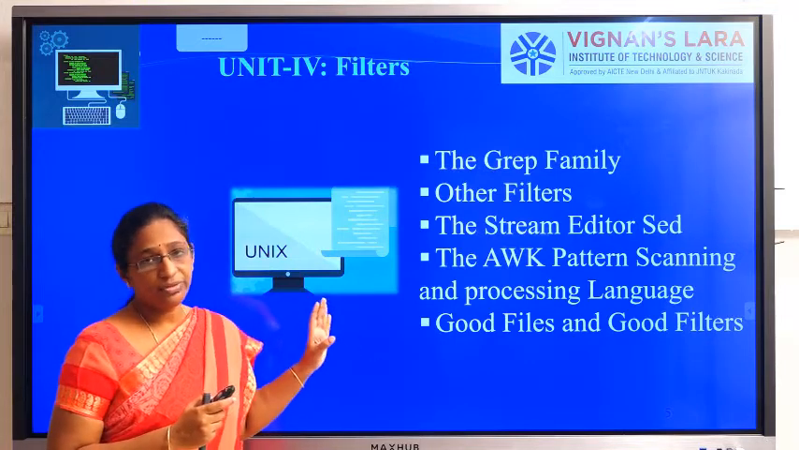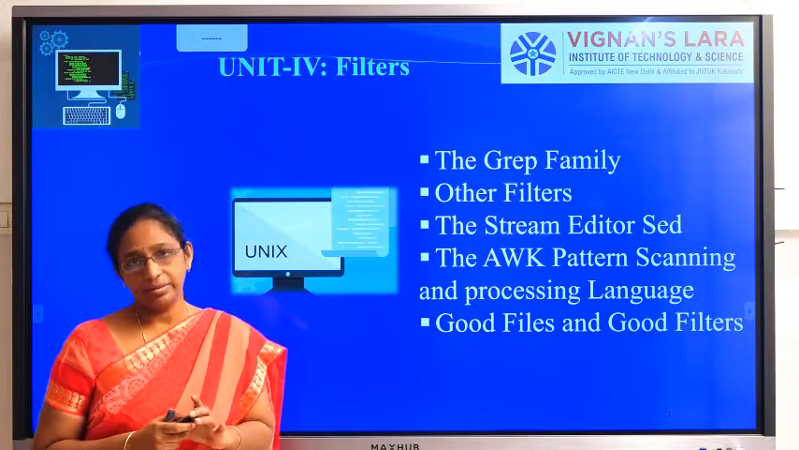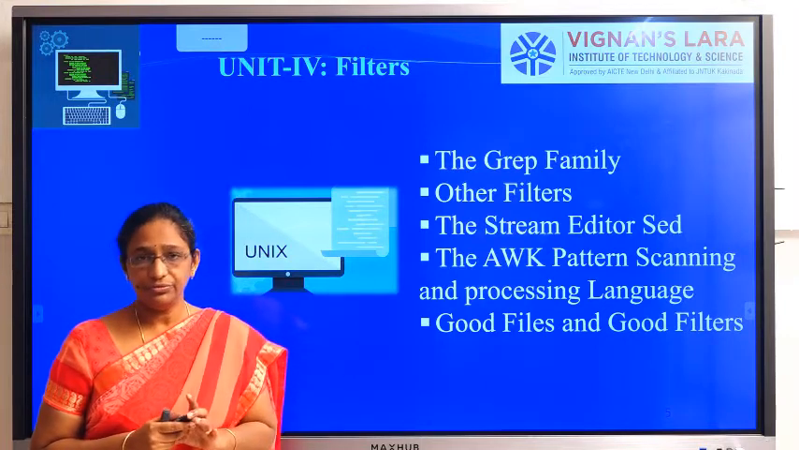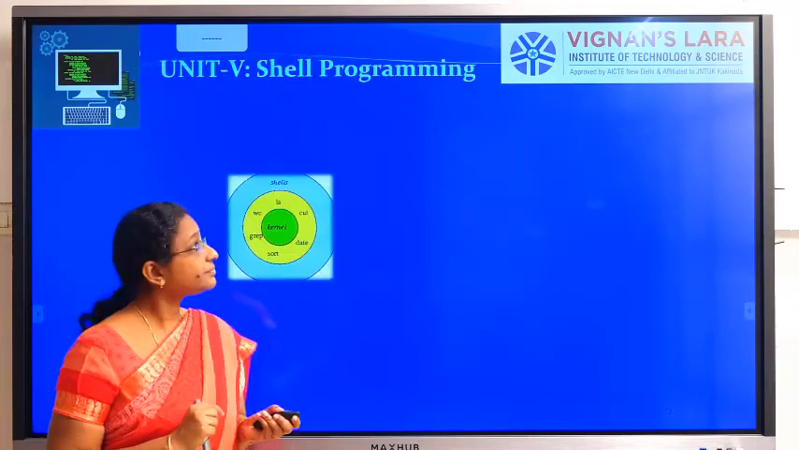These are some of the commands that are provided by Unix for pattern matching, called filters. So that is about your unit 4.